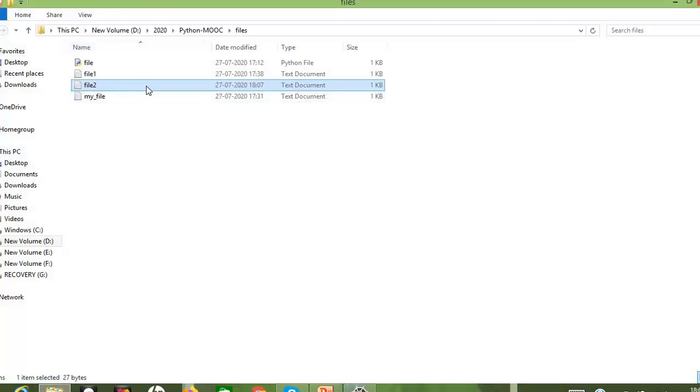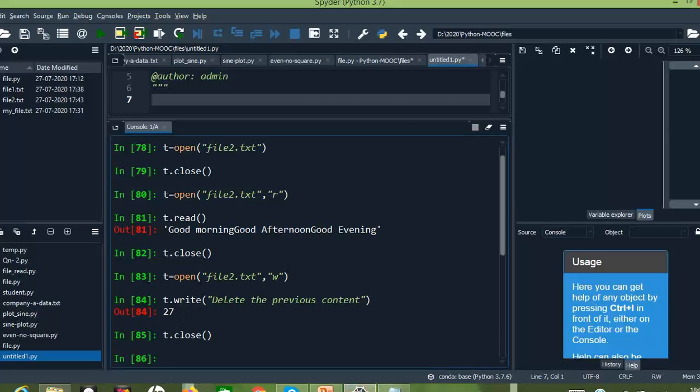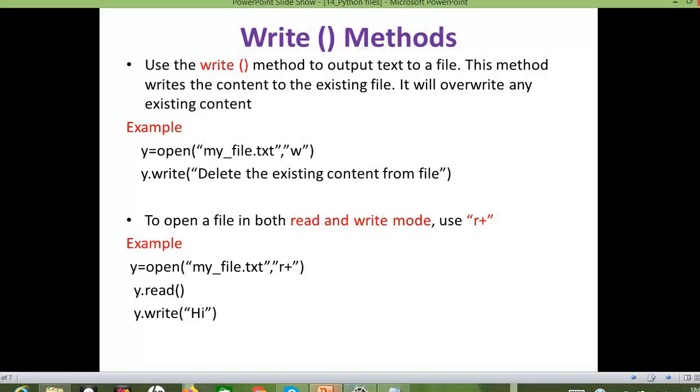Let us go and check it. Delete the previous content, right? So previously we had good morning, good afternoon, good evening content inside the file, but now those contents were overwritten by the new content which we have written using the write method. Okay, so this is the second method.